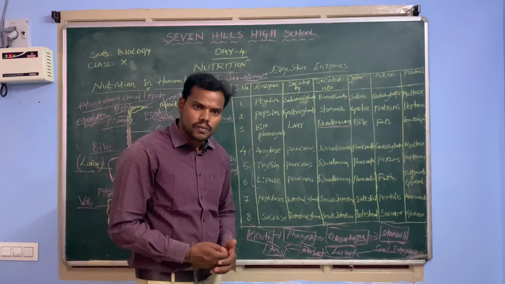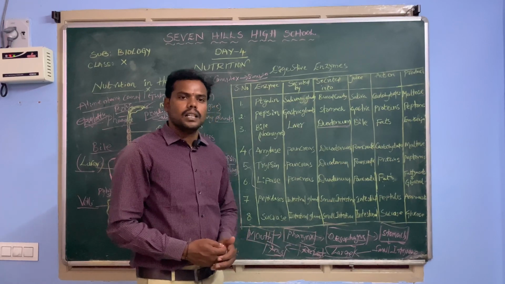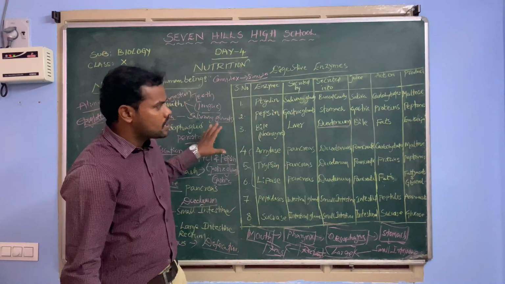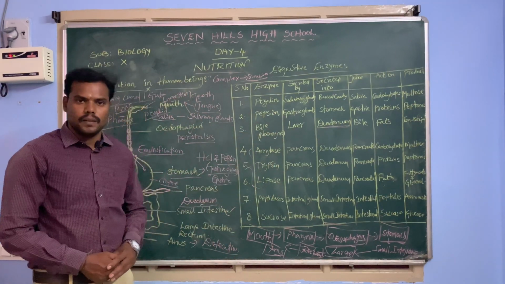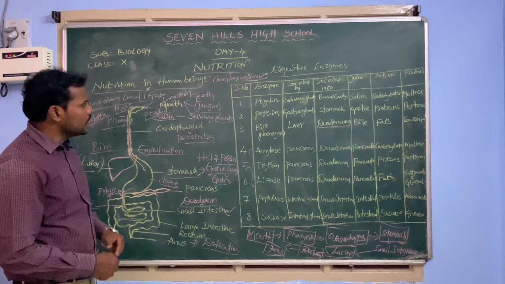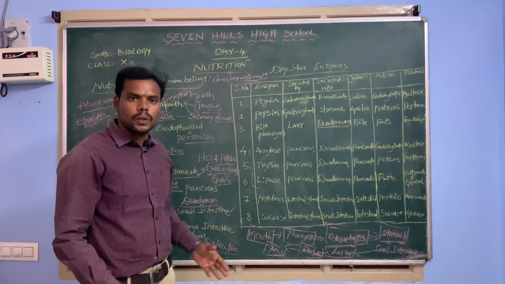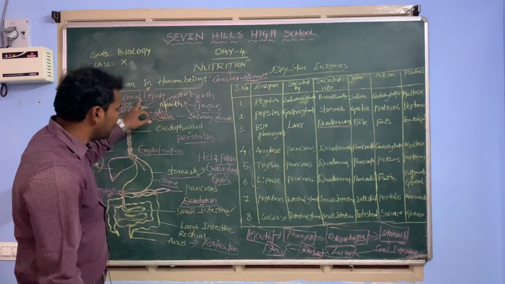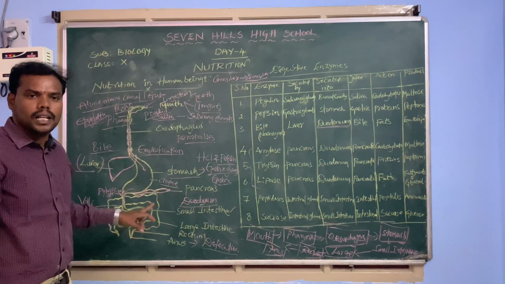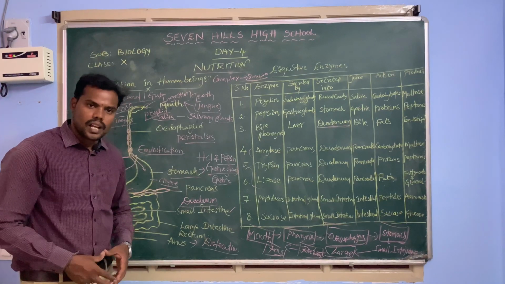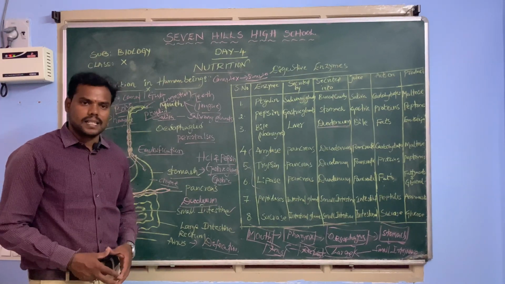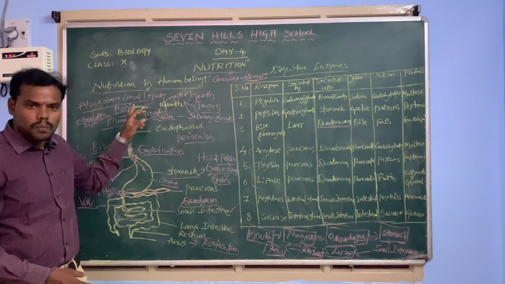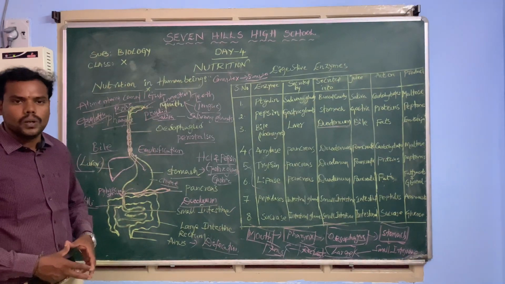That is the process that takes place in our digestion, and this is the complete process of digestion. If you observe here, so many enzymes are involved, so many enzymatic actions take place, and a number of organs are involved. That's why digestion is one of the complex processes. Digestion starts at the mouth and ends with the anus.